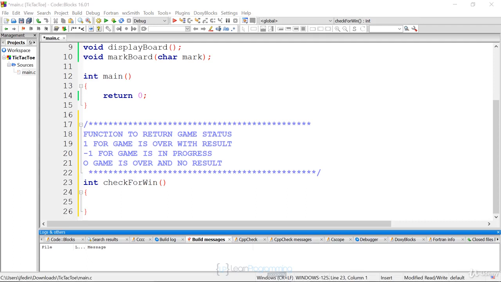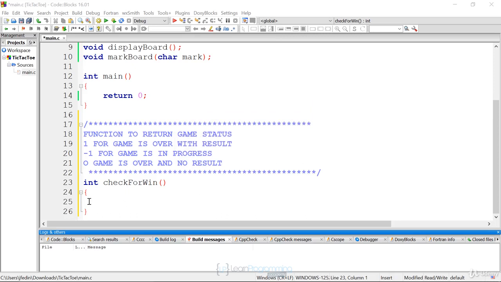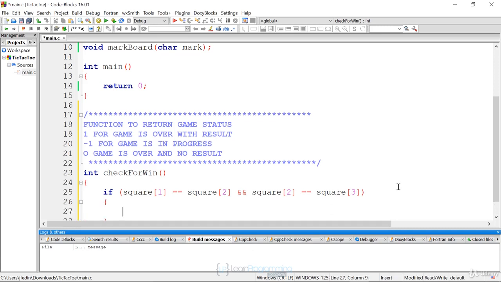So how do we know if a player has won? Well, we know if a player has won if they either match in a row, diagonal, or a column. So we have to check each one of those situations. And we know the rows and the columns based on the array. So if my square 1 is equal to square 2 and square 2 is equal to square 3, that means we have a match in our first row, right?